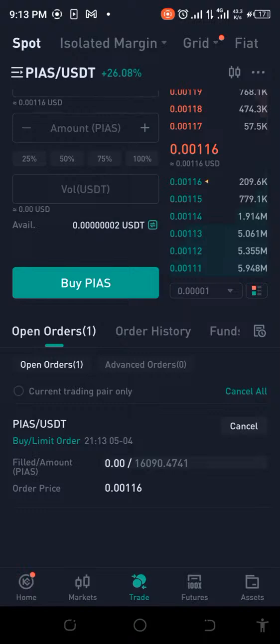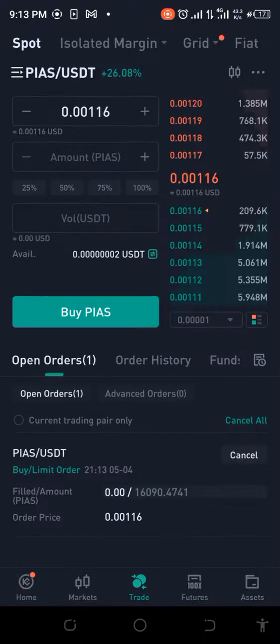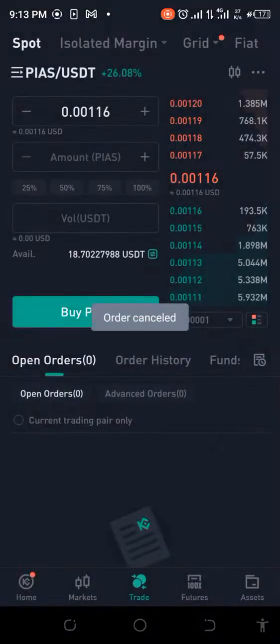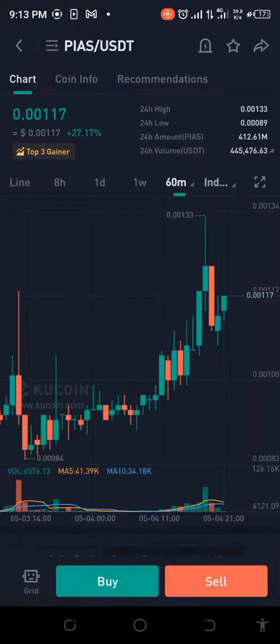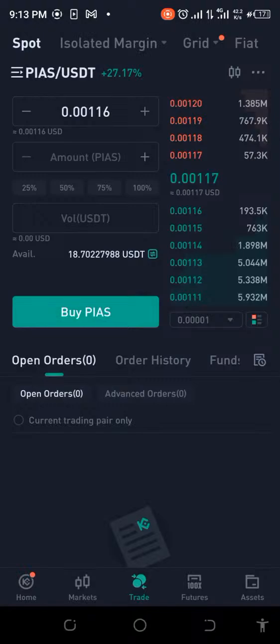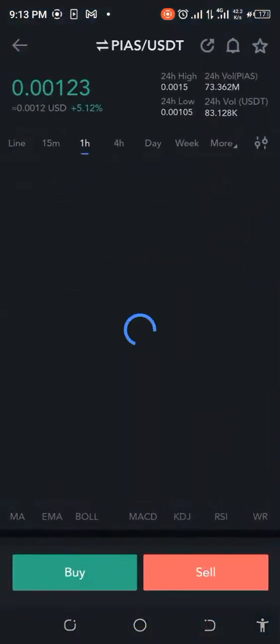Is this going to go up? Is it going to go down? We're not even sure, right? So let me cancel this. Let me just keep an eye on it, right? I can see that the price has already changed. So because the price has changed, this is what you call a game where you have to really be fast. Let me check on MEXC again.